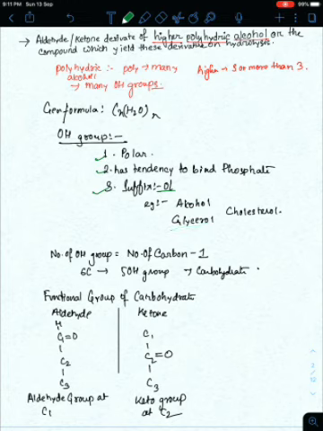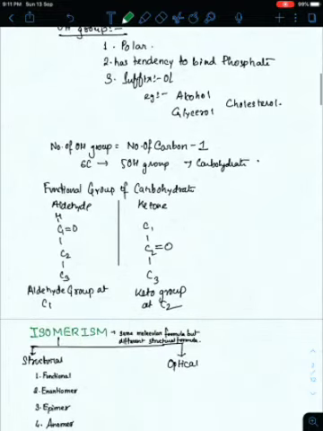In a carbohydrate, the number of alcohol groups is the total number of carbons minus 1. Say glucose has 6 carbons, and it will have 5 OH groups. This is basic. If you read this, I think you can ace the exams.